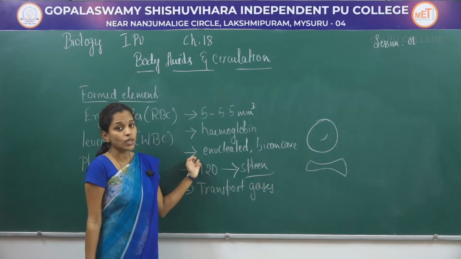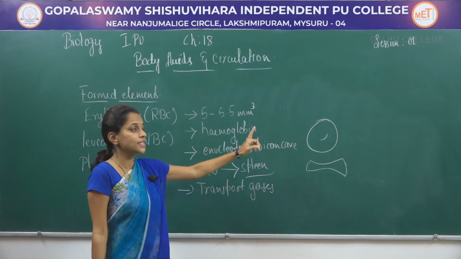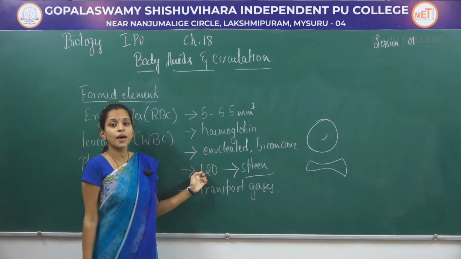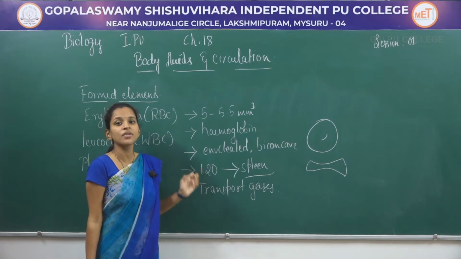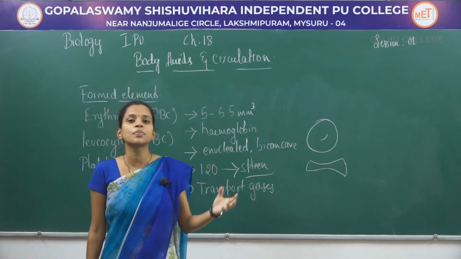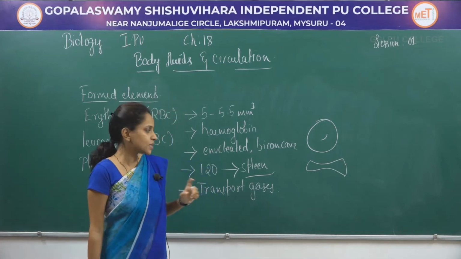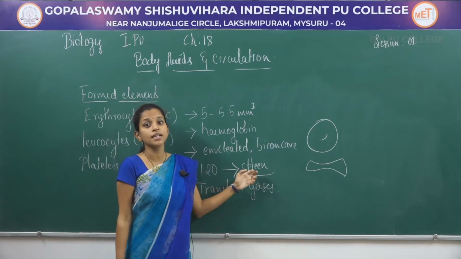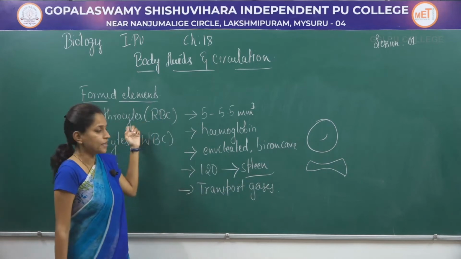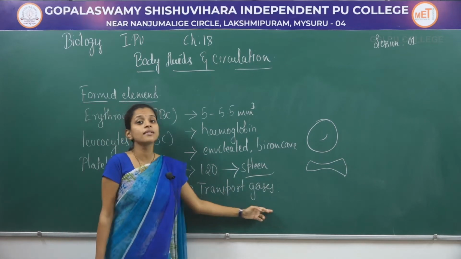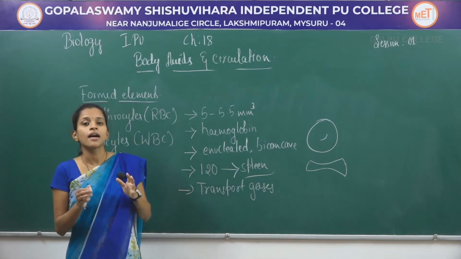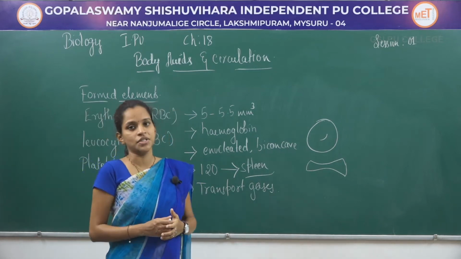These are enucleated biconcave structures. Their lifespan is 120 days, and after 120 days they reach the spleen to get destroyed. That is why the spleen can be considered the graveyard of RBCs. These help in transport of gases like carbon dioxide and oxygen.